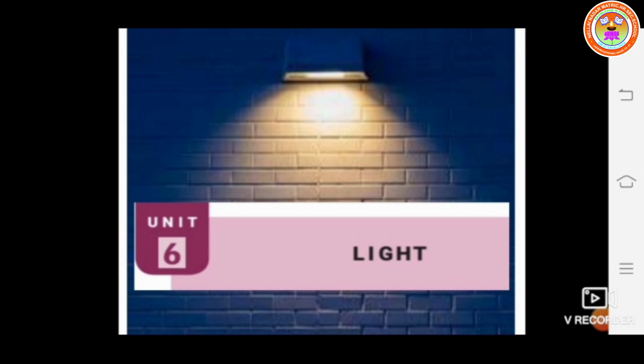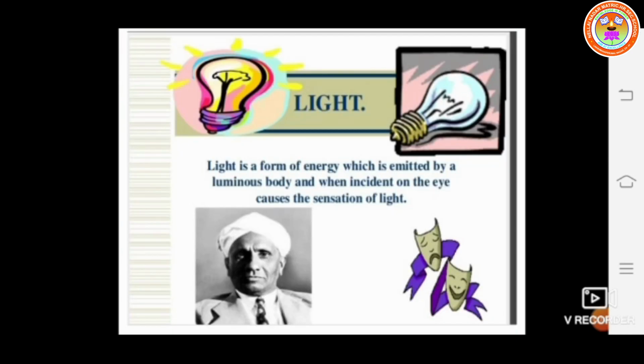In this video, we are going to discuss the 6th unit, light. We will discuss what light is, the characteristics of light, and the properties of light. Okay students, first you must know what light is.